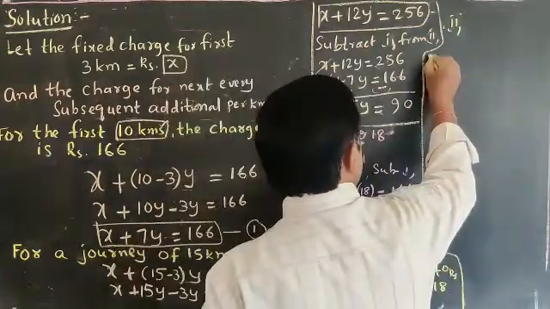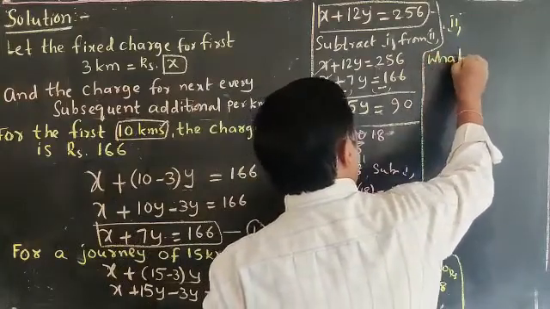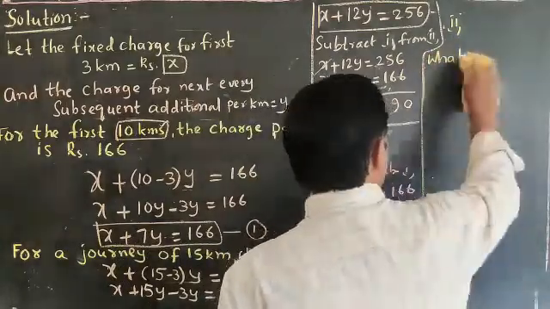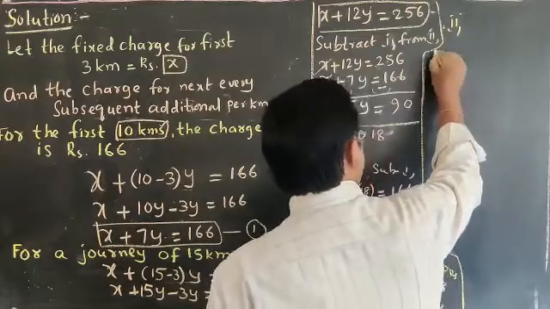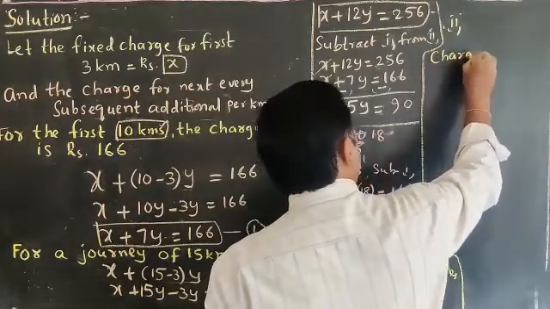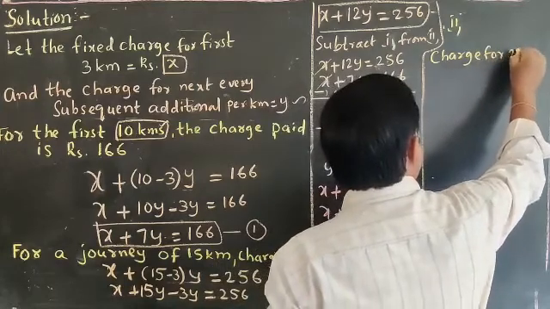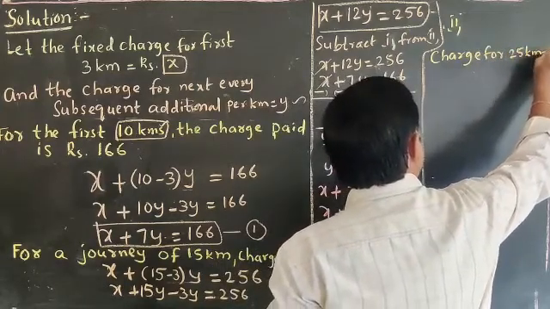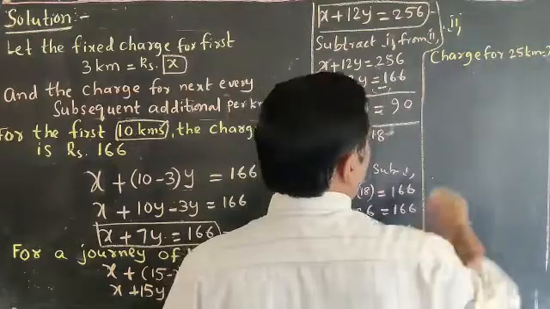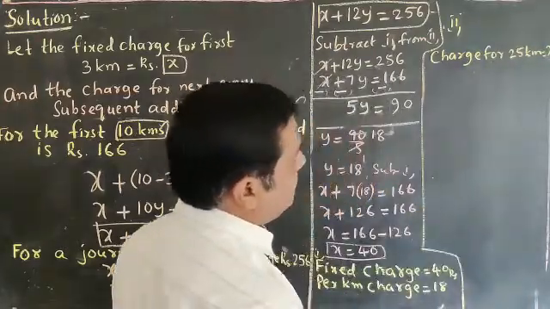And the second one is asking us to find what is the charge for 25 kilometers. Charge for 25 kilometers, this is what is being asked now. Then how do we make the equation for 25?